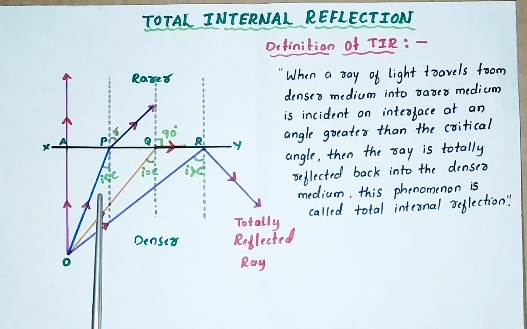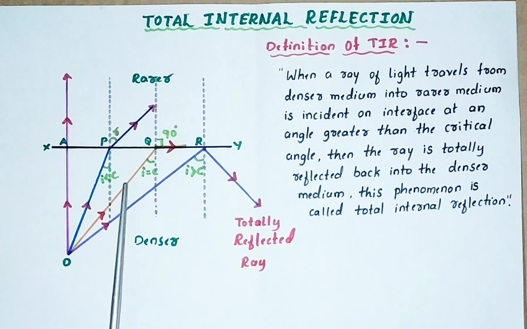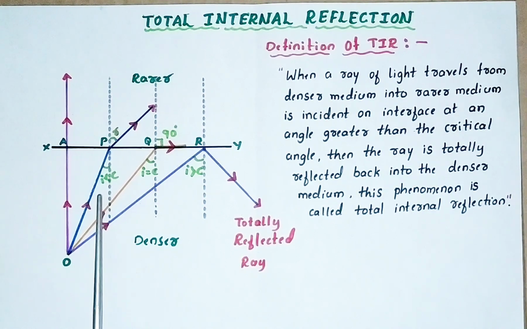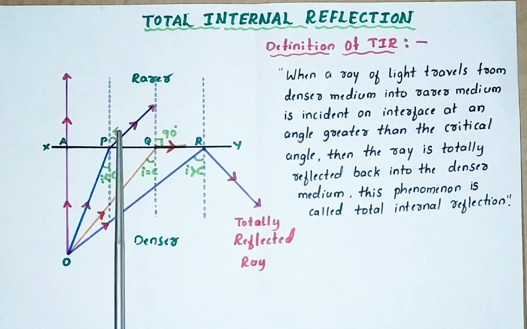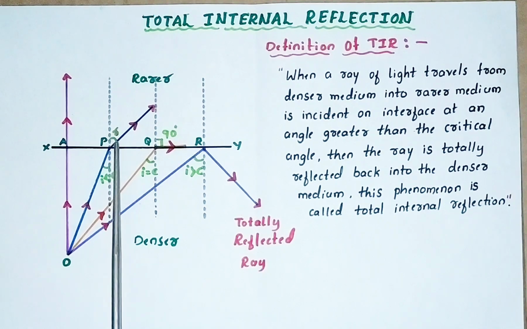In general, that angle is less than C. I indicates the angle of incidence, and C indicates the critical angle. So here, this angle is less than C. When the angle of incidence is less than C, the angle of refraction is denoted by R. Here this refracted ray is bending away from the normal.